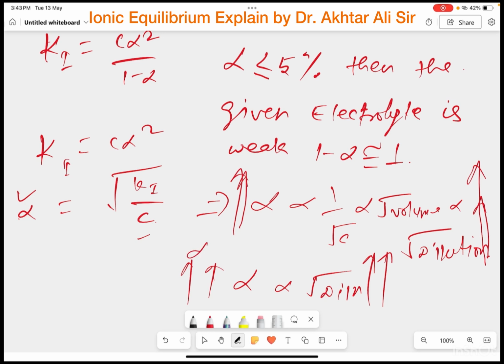And if the value of alpha is found to be 1, this dilution is known as limiting dilution or infinite dilution, and alpha is equal to 1. This is only for a strong electrolyte. It means you took a weak electrolyte, but after limiting dilution, your weak electrolyte behaves like a strong electrolyte.